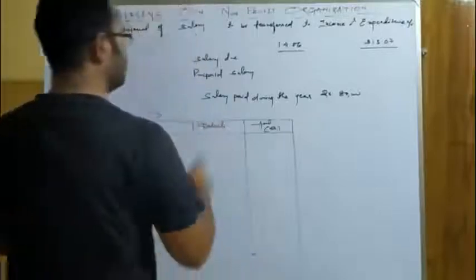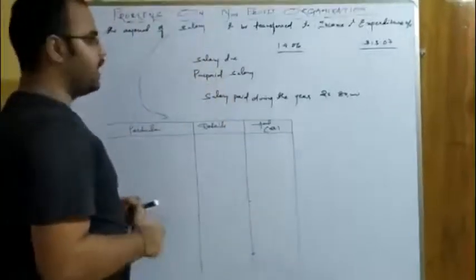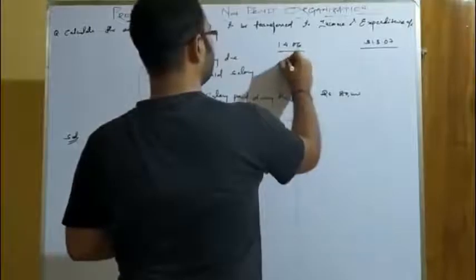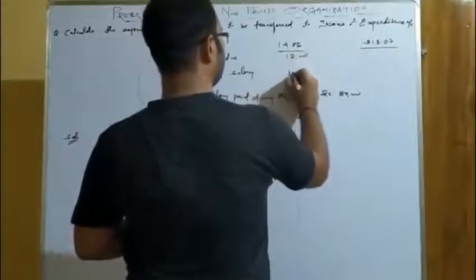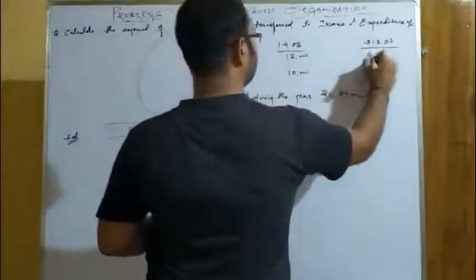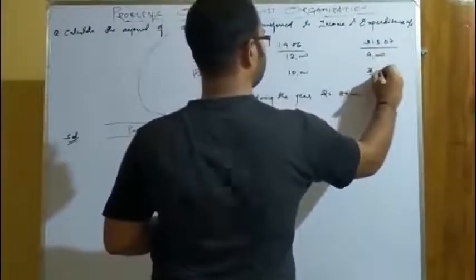So one is prepaid salary and the other is salary due. Okay. Let us take the values: 12,000, 10,000, 4,000, 3,000.